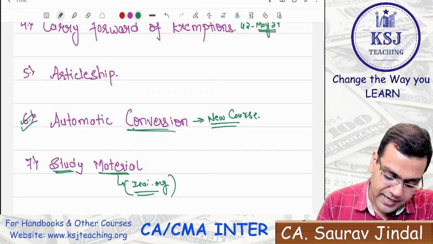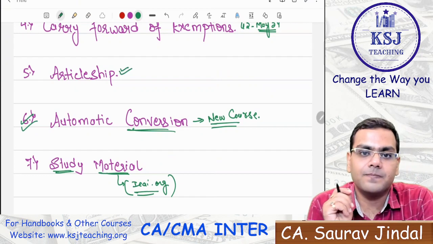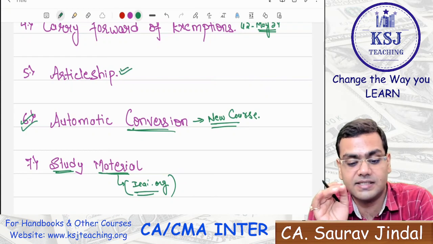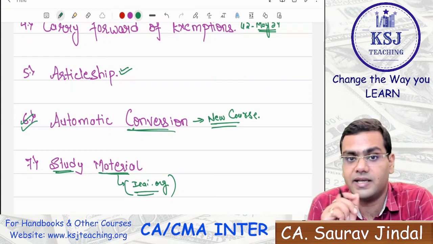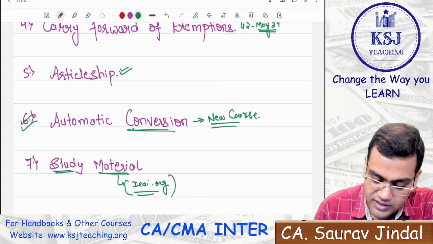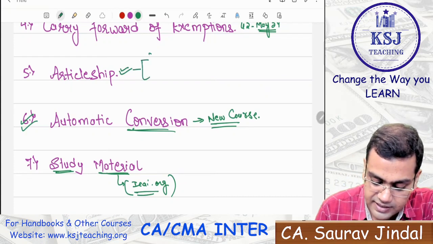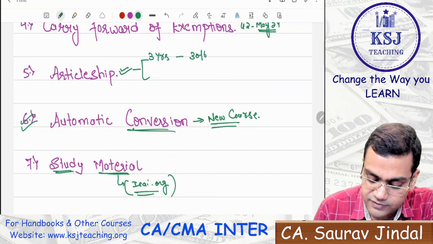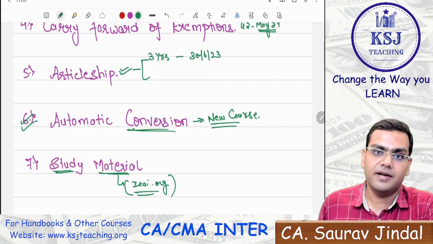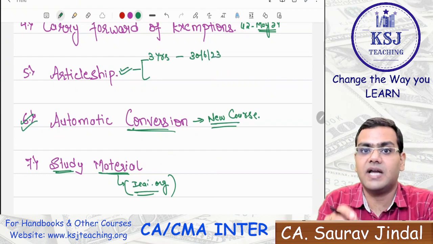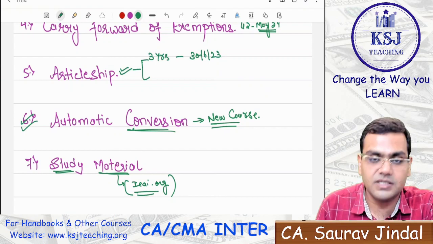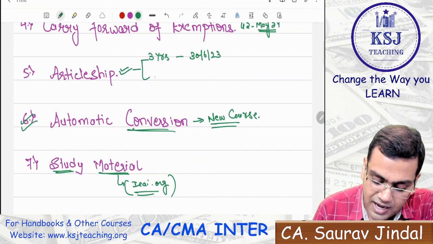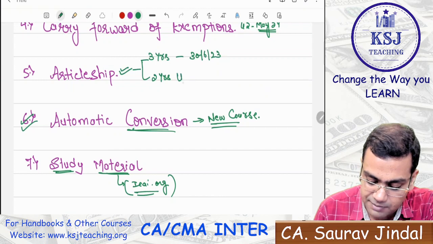Now, another big question that is coming up is regarding the articleship. Sir, now listen to it very carefully. This is a very, very big question that students have been asking again and again. Sir, what will happen to the articleship? It is clearly mentioned in the notification that if you want to do 3 years articleship, that is under the existing scheme, you have to register till 30th of June 2023. Right? If you have cleared your group 1, you have done your training, then you can register by 30th of June for the 3 years articleship, or else you will have to go for the 2 years uninterrupted